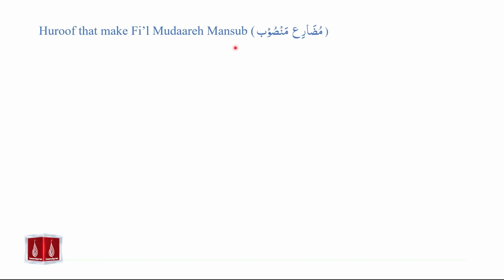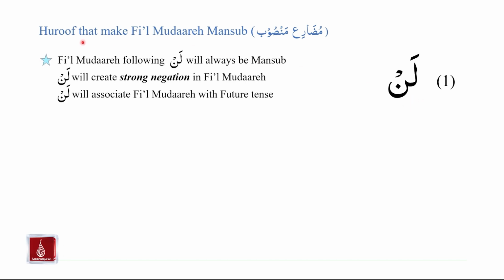And the first of these huruf is the harf lan. Let us study some important aspects of this harf lan. Please note the following. First of all, fi'il mudare following lan will always be mansub. Second, lan will create strong negation in fi'il mudare. So fi'il mudare that comes after lan will have strong negation created in it because of the effect of lan. And finally, the harf lan will associate fi'il mudare with the future tense.